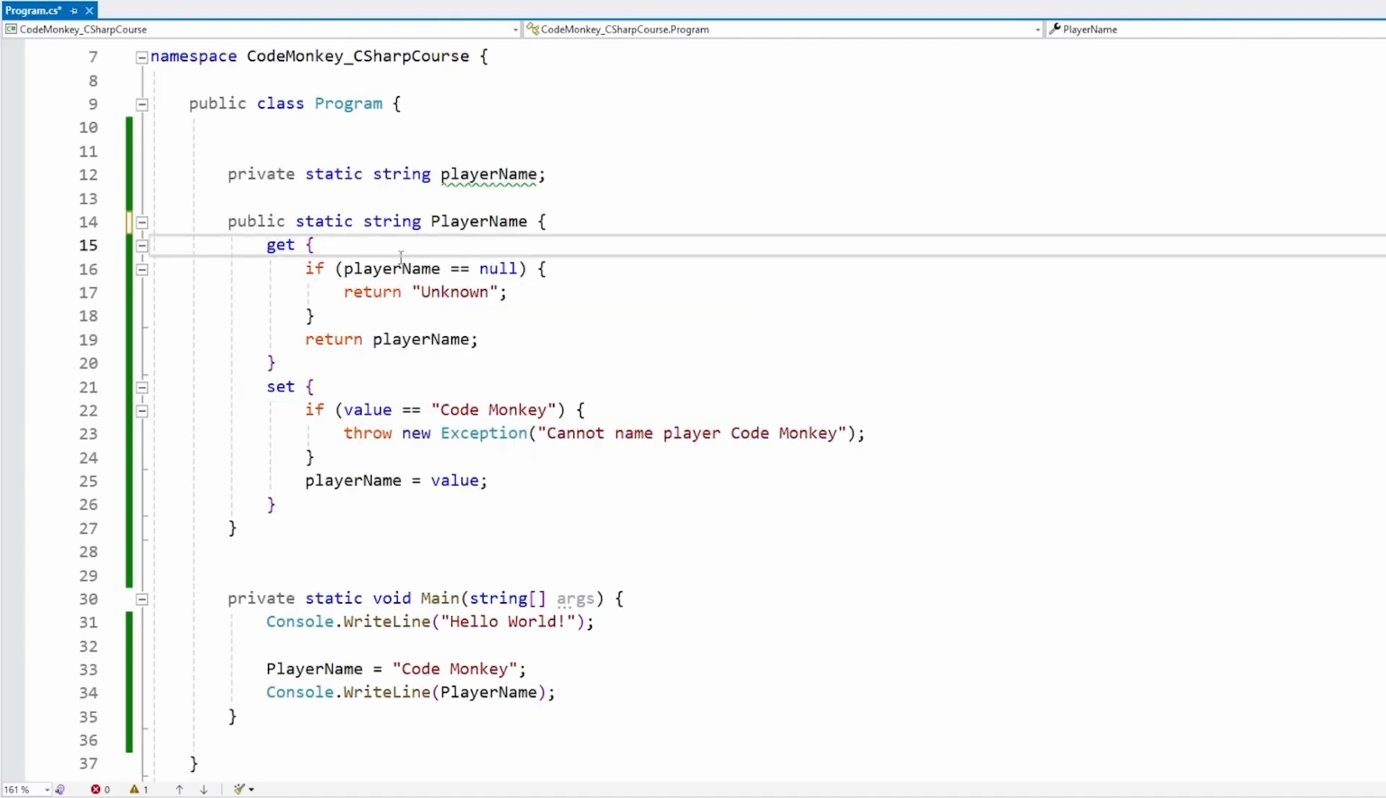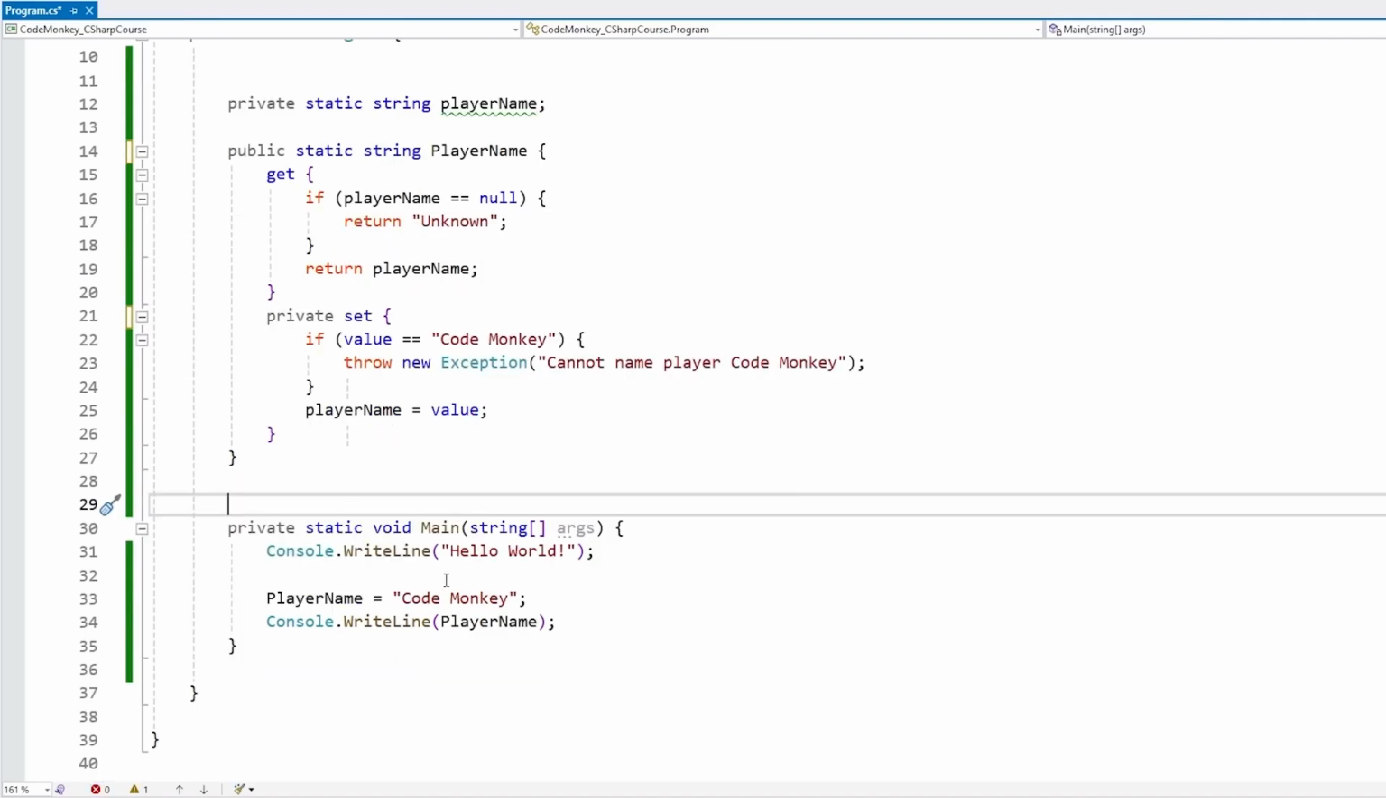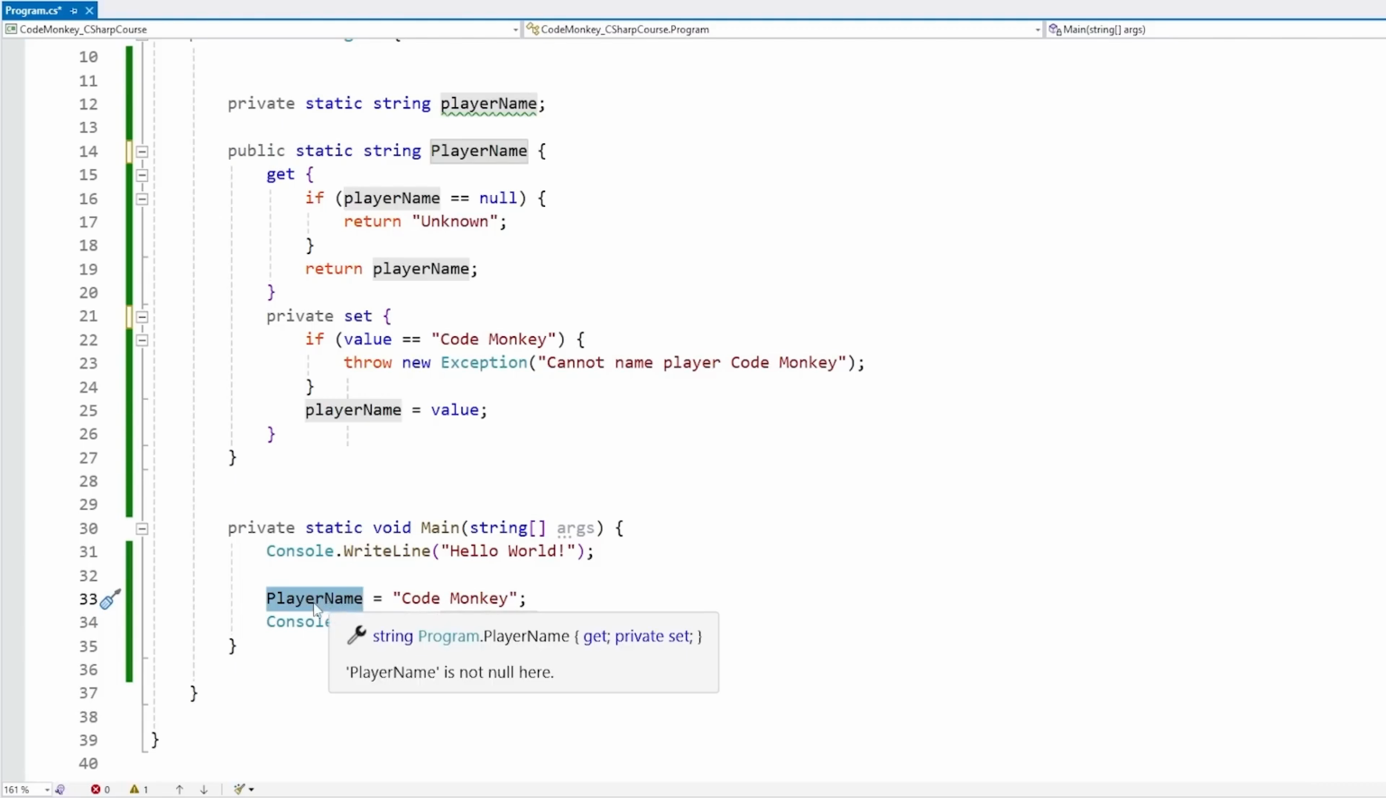For example, we can leave the get like this in order for anyone to access it, and we can make the set private. That means that this class can now access and set the value over here on the player name, but other classes can only use the get.